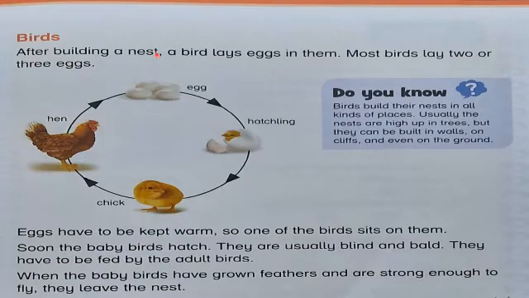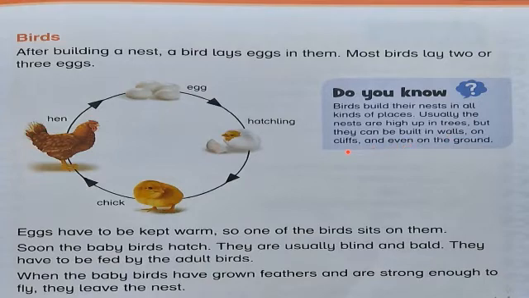What is a nest? Nest is the home or the house of the birds. Where do the birds make their nest? They make their nest in all kinds of places. For example, they make their nest high up in the trees, but they can also make nest in the walls, on the cliffs.